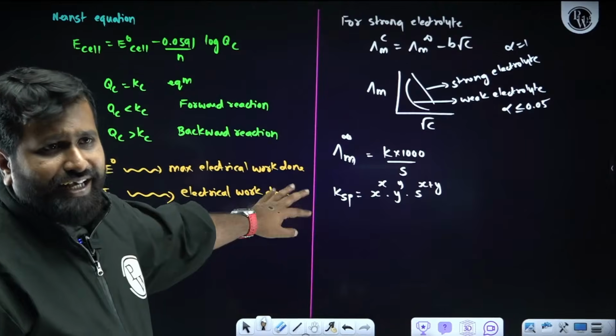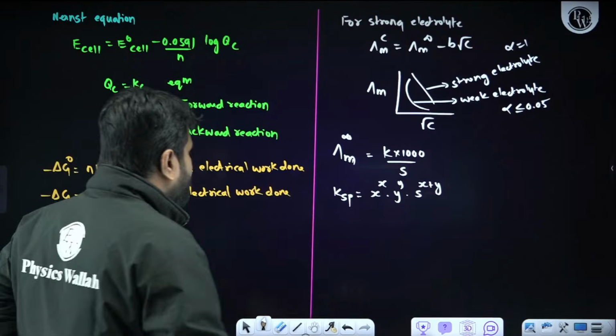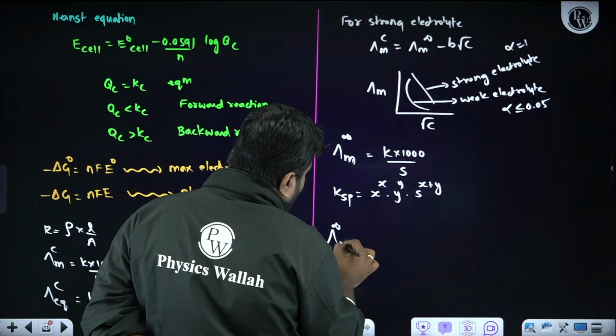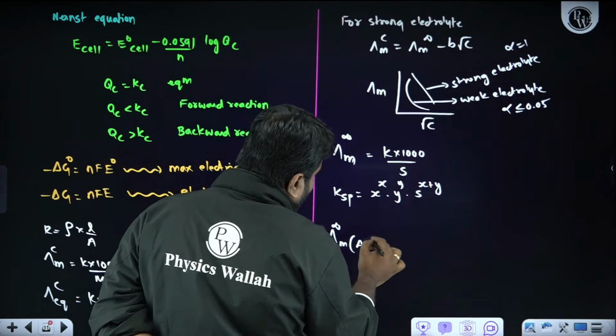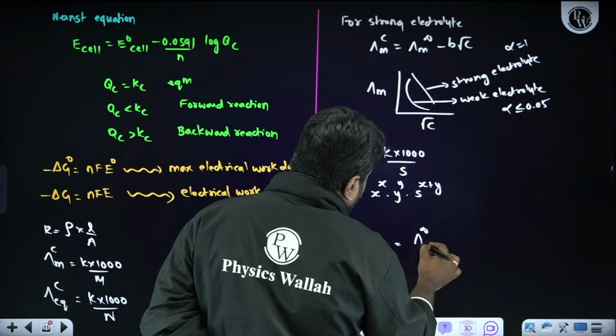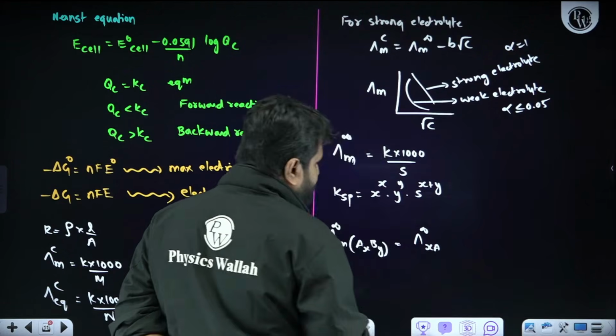Instead of solubility, is there any other formula? Simply we can add. For example, lambda infinity m of the AxBy salt, how can we write it?